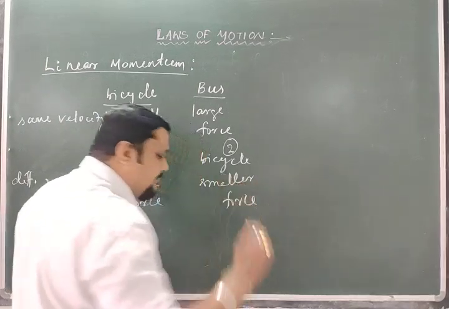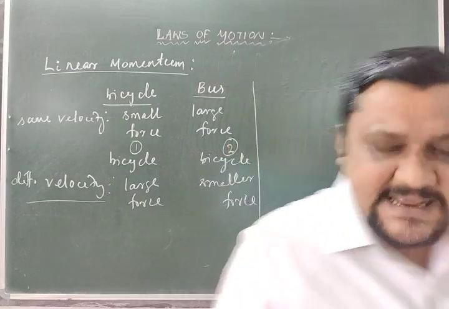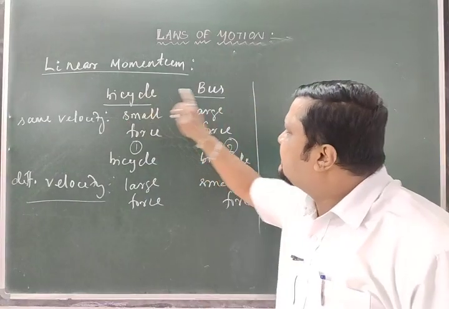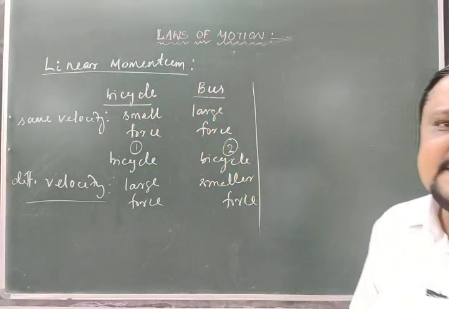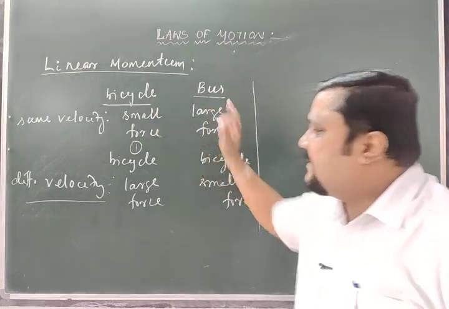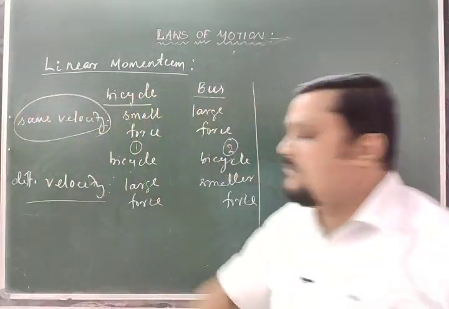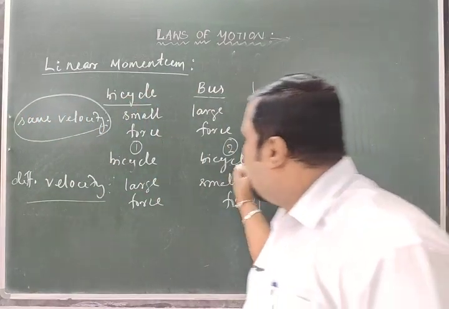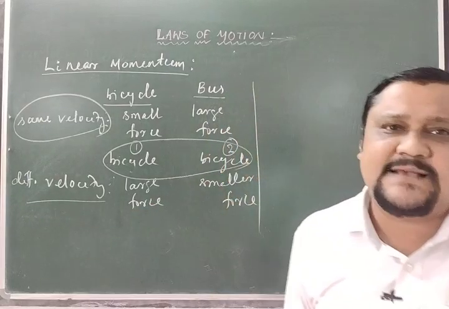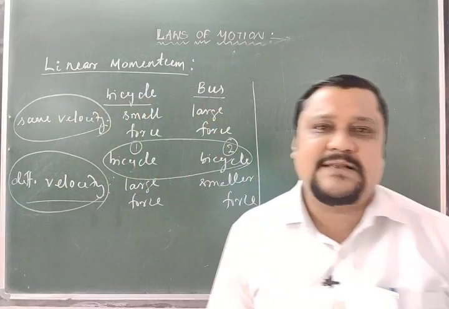With these examples, let me combine all these things. In the first example, what is the difference between the two objects, bicycle and bus? The mass is different, but the velocity or speed is the same. In the second example, both have the same mass, both are bicycles, but the velocity is different.